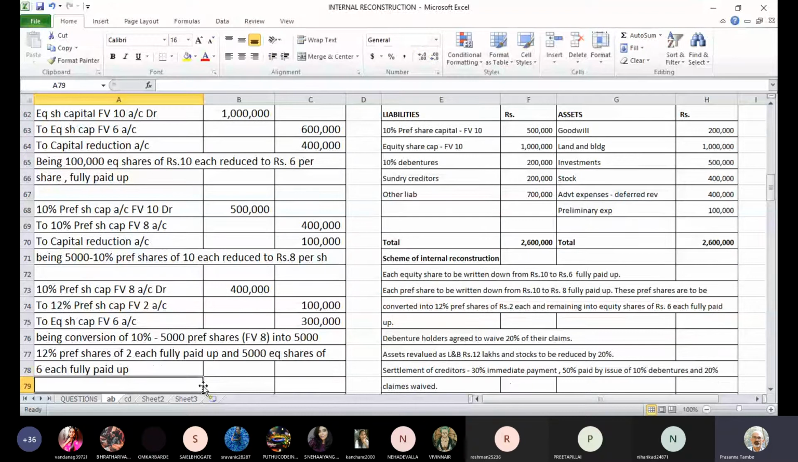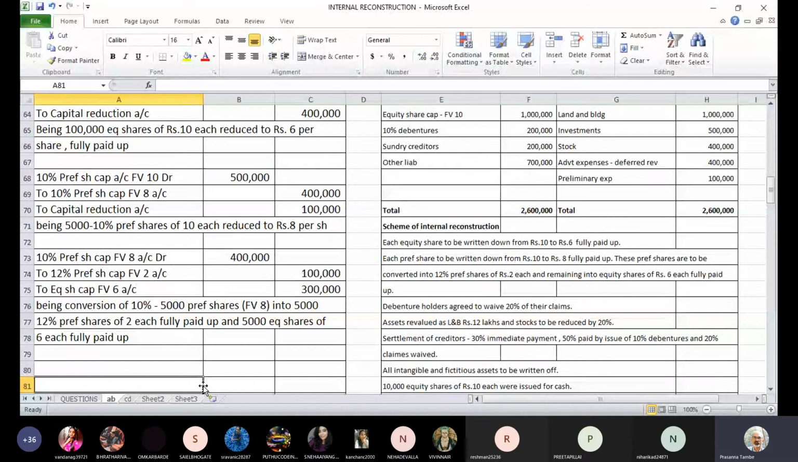So that entire capital is replaced by 12% shares, where the face value is 2 rupees per share, and we have the same number of shares, 30,000 shares only, but face value is 2 rupees. And the remaining amount of 6 rupees per share has gone to equity share capital. Our equity share capital now has 6 rupees per share paid up value credited to the share capital account.